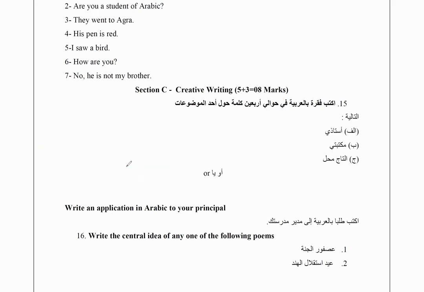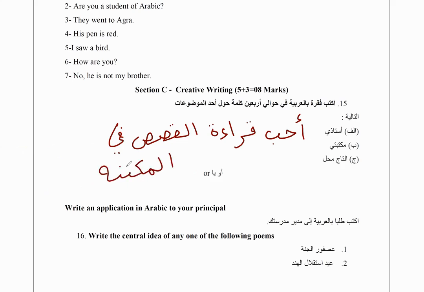Then you can conclude by saying أحب قراءة القصص. قصص would be stories. في المكتبة. I like to read stories in the library. You can also mention where this library is located. المكتبة أمام الميدان أو الملعب and the likes. So that is what we need to write about al-maktaba.